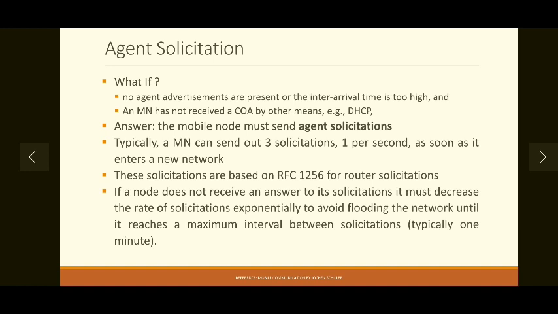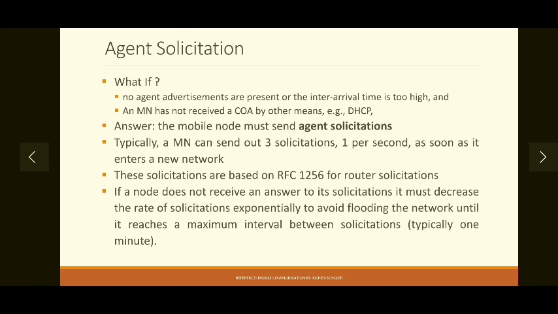But what if after the three solicitation messages you still do not receive the care of address? So if you are moving into a foreign network, you don't get any advertisement, so you are sending an agent solicitation message. You have sent out three solicitations, but still you have not acquired any COA.